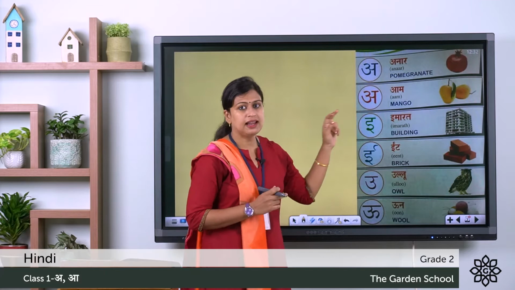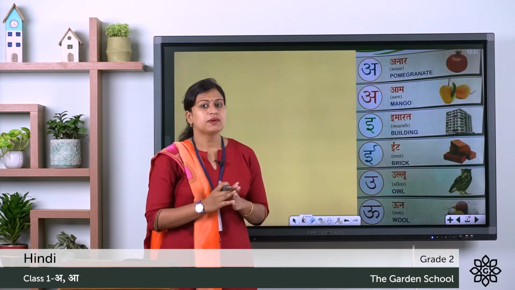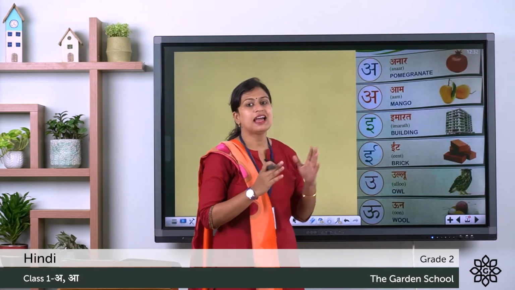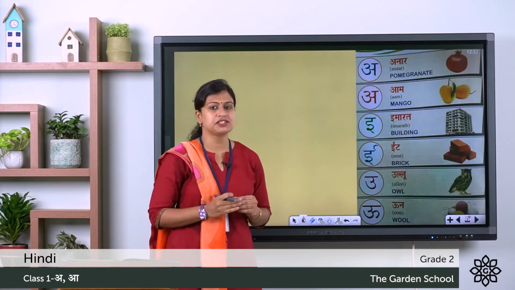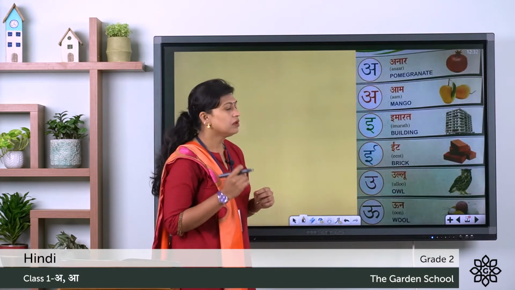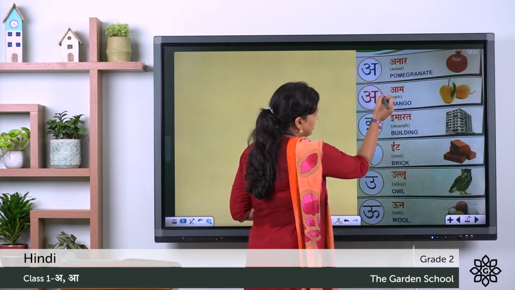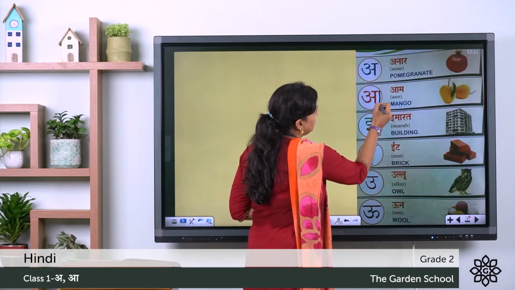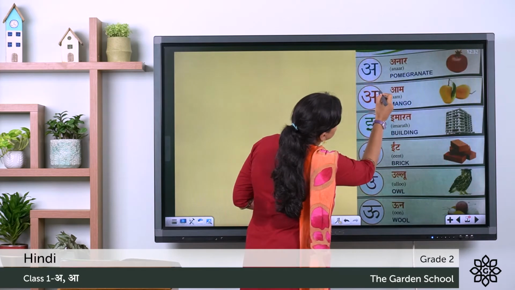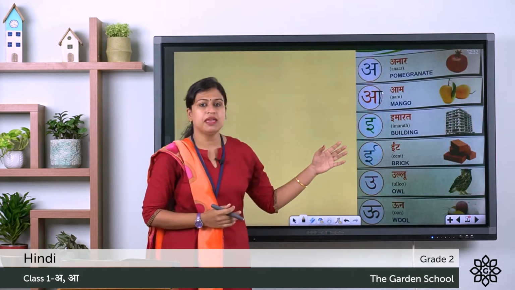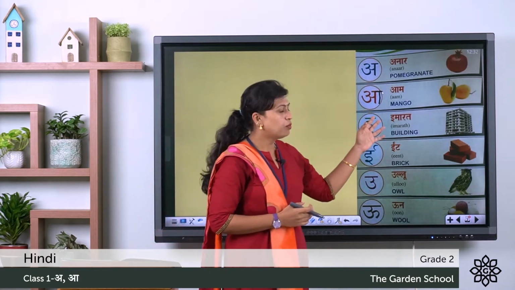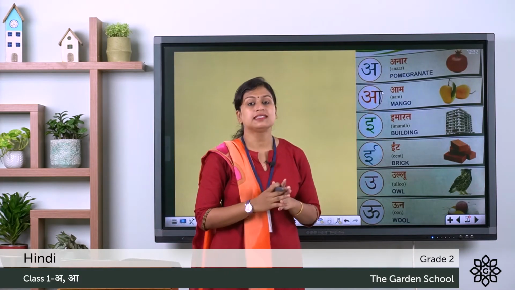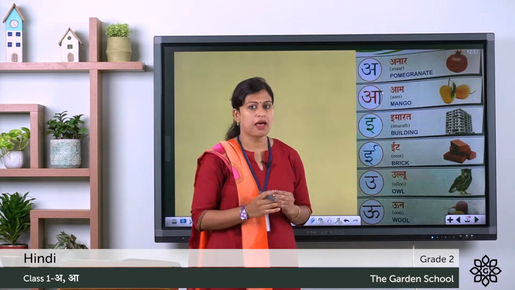Now the second letter, that is the second Swarakshar, is A. It has a longer sound. Now here there is a small correction. It's a printing mistake. You have to write a standing line here and on the top a sleeping line. Now this makes the second letter, that is A, and a word starting with A is aam, that means mango.